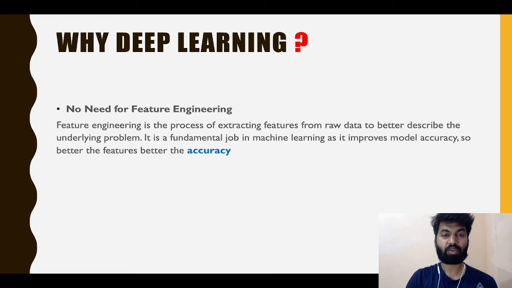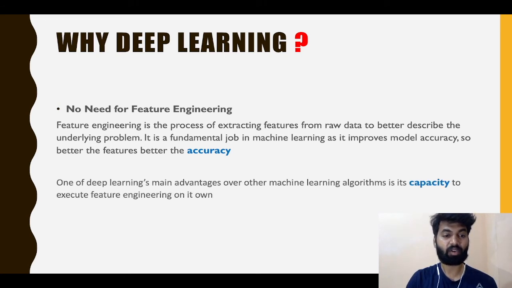The next advantage of deep learning is that one of its main advantages over other machine learning algorithms is its capacity to execute feature engineering on its own. So guys, deep learning performs feature engineering on the raw data itself, and compared to machine learning models, it is very accurate and very fast at understanding such patterns within the data.